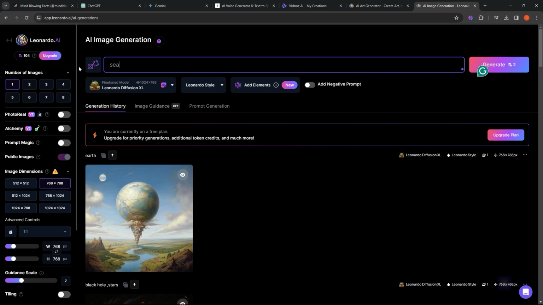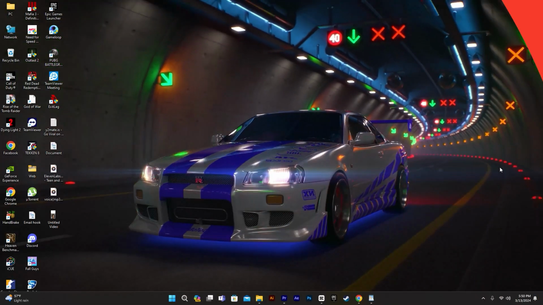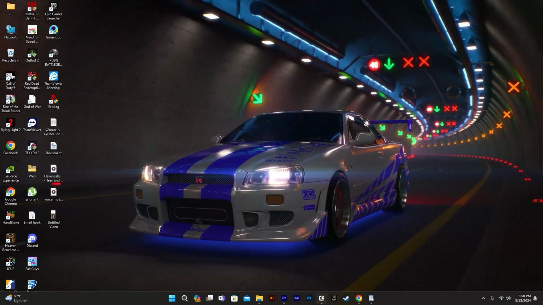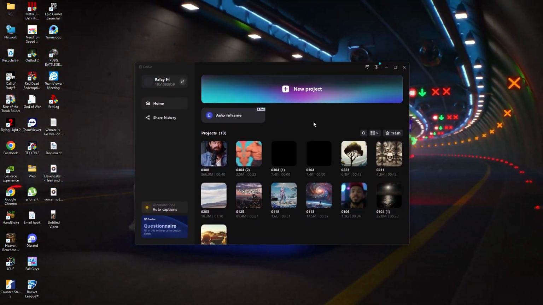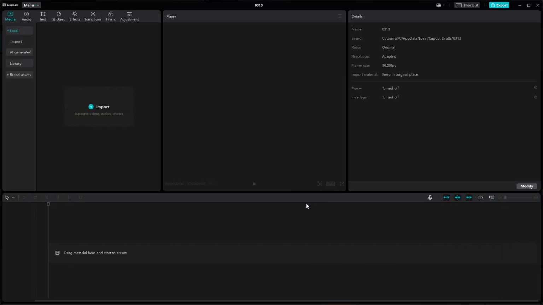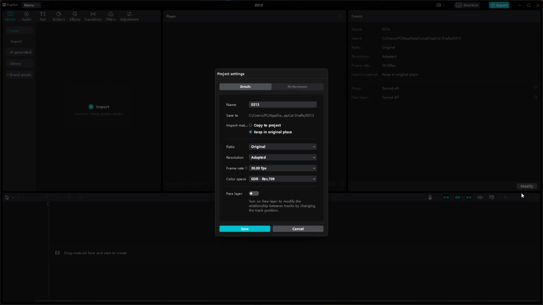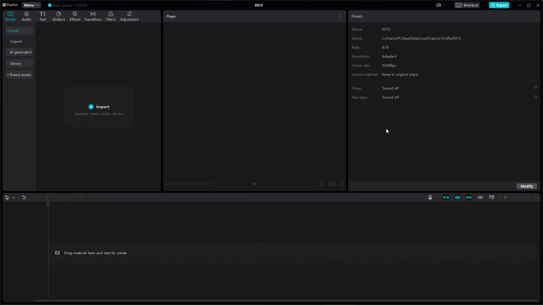Now that we have all the necessary materials, we can proceed to edit the video. I will be using CapCut, a free video editing software. You can download it on your phone or computer and start a new project. Click on the Modify button and choose the appropriate dimensions, which should be a 9:16 ratio. Proceed to import all the images, voiceovers, and videos here.